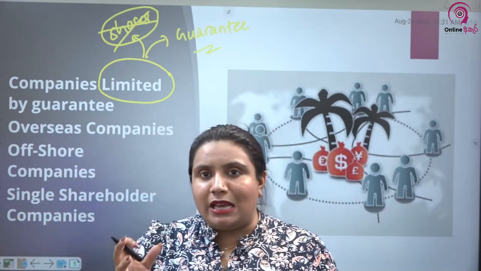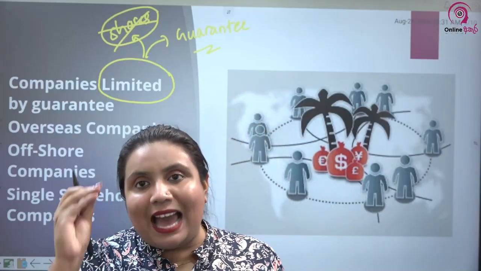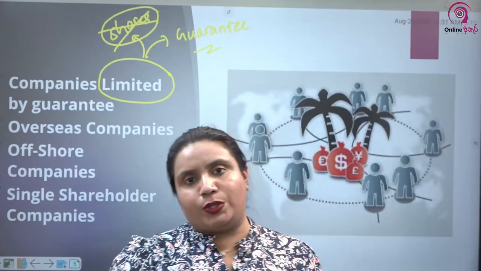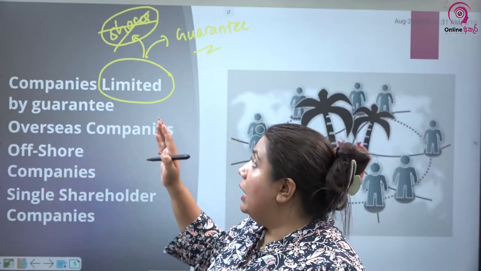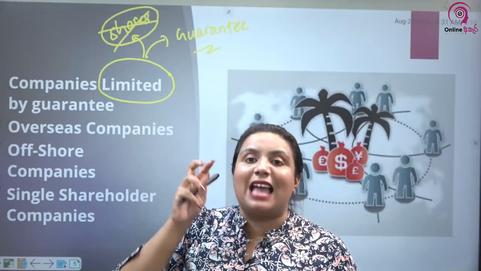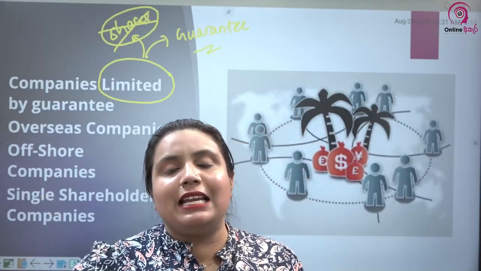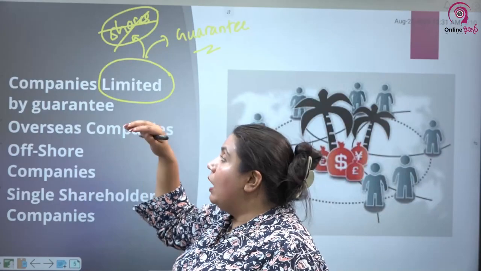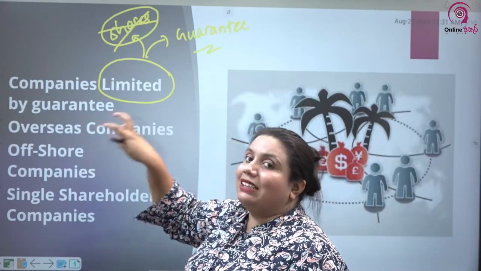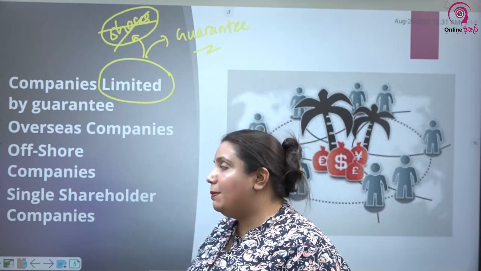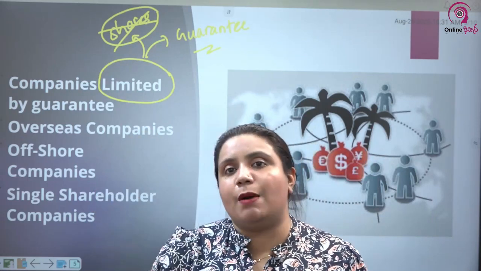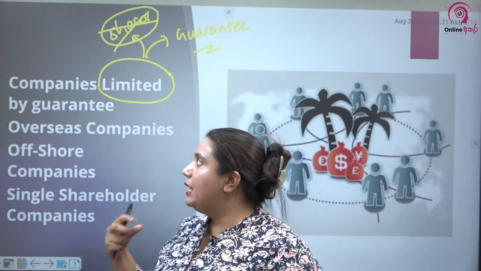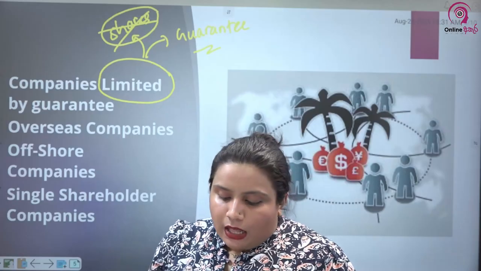The amount that a member guarantees to pay in the event of liquidation will be mentioned in the articles of association of the company, and the members will be bound to pay that amount in case of a liquidation or if the company is unable to pay its debts. The amount that the guarantors, or rather the members, will have to give for companies limited by guarantee is only the amount they have confirmed, only the amount that they have said that they will contribute.